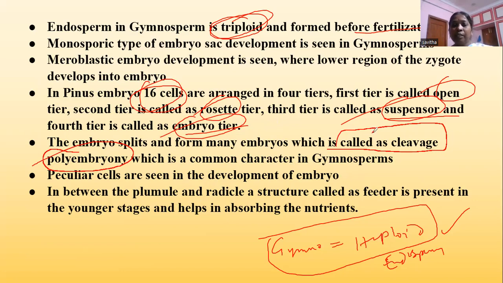Peculiar cells are seen in the development of the embryo. In between the plumule and radicle, a structure called the feeder is seen in the younger stages in Gnetum and helps in absorbing the nutrients. In the Gnetum embryo, we find that in between the plumule and radicle, a feeder is present in the younger stages and helps in absorbing the nutrients.